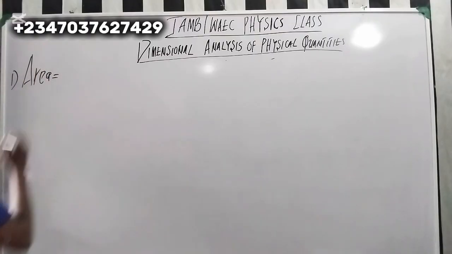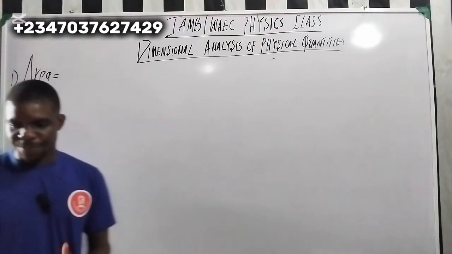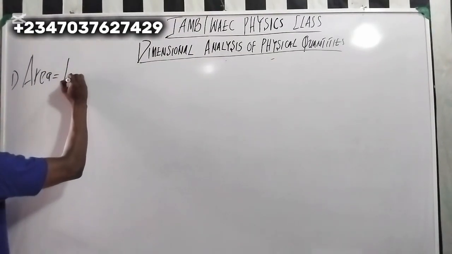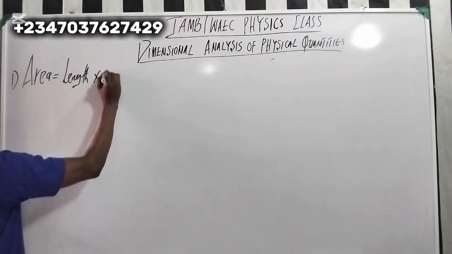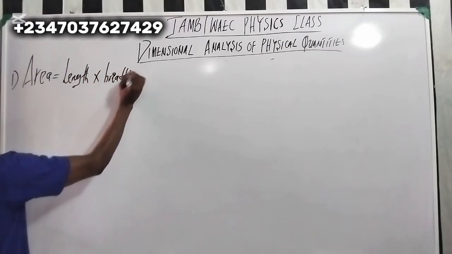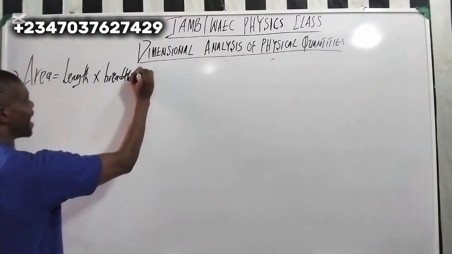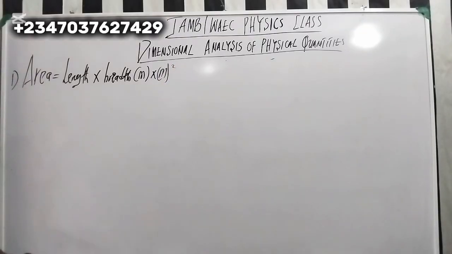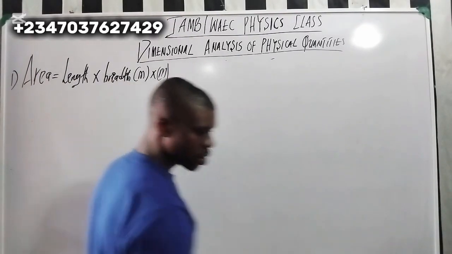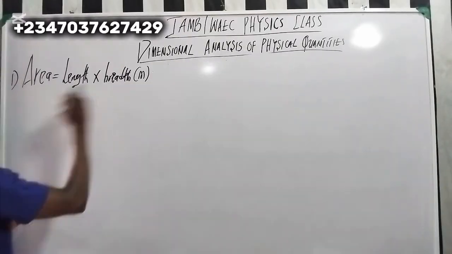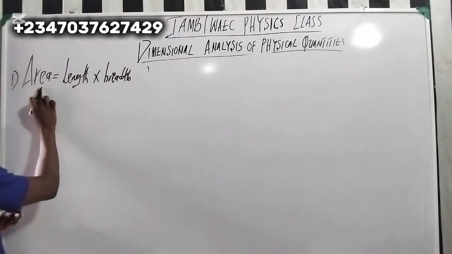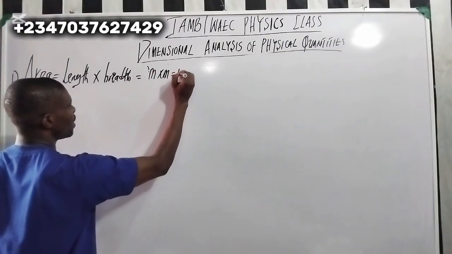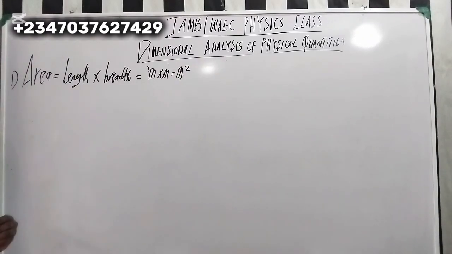Now, what is area? Area is length times breadth. So length times breadth. Now, the dimension of the area is L times L, which equals L squared.